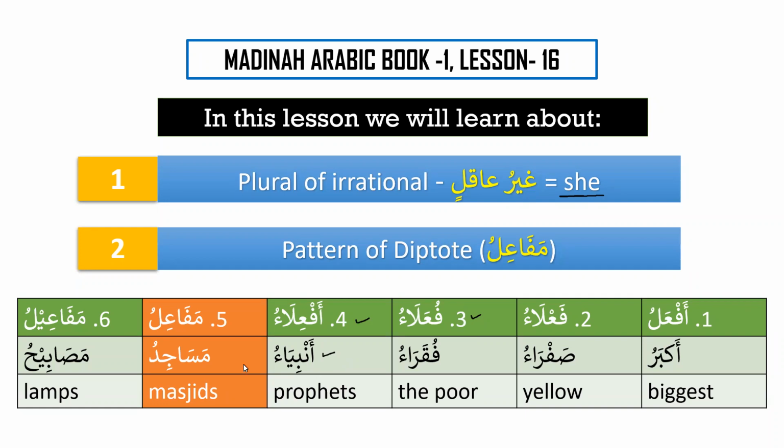And in today's lesson, inshallah, we will focus on mafa'ilu, which is, as we can see over here, masajidu, mosques or masjids. So today's pattern is mafa'ilu that we need to focus on. And the last one is mafa'ilu. And on this pattern, we have the noun masabihu. We call them the patterns of diptot. That means they are partially flexible. They do not accept tanween. And generally, they do not accept kasra.